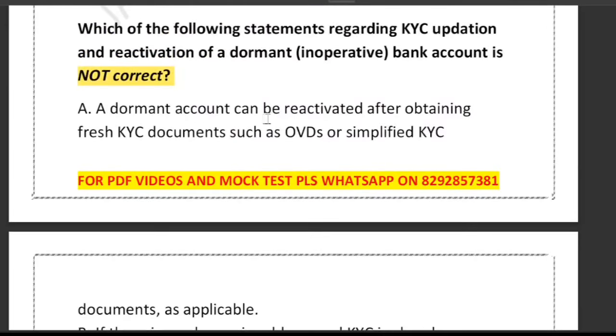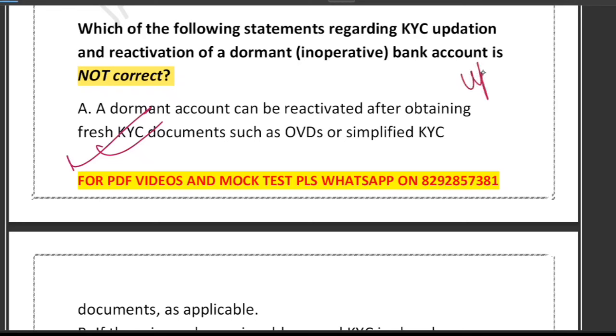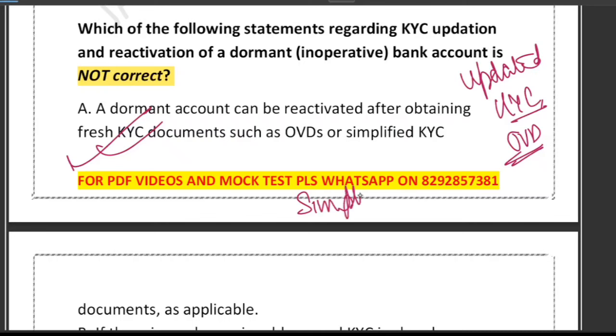So friends, if you look at option A, I think this is the correct one. Why? Because if the customer's old KYC documents are outdated, invalid or missing, the bank may ask for updated KYC. The bank may ask for an updated OVD, or a valid simplified KYC document. So if the customer's old KYC documents are outdated or invalid, what will the bank do? The bank may ask for an updated OVD or valid simplified KYC document.